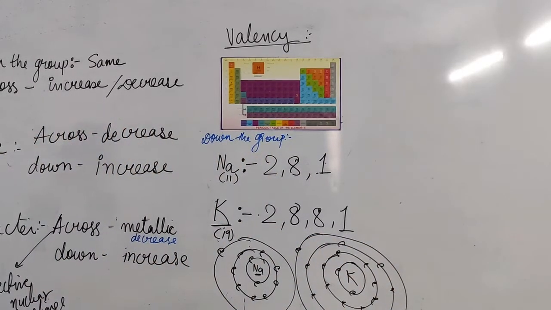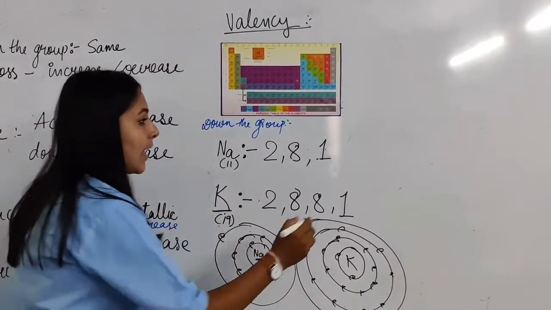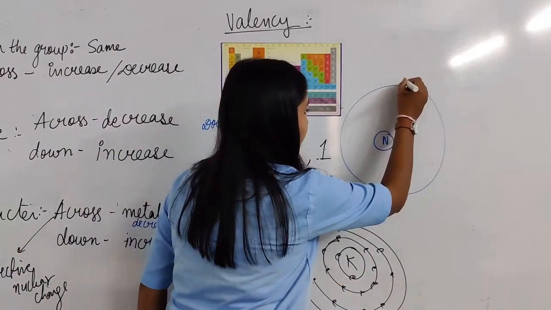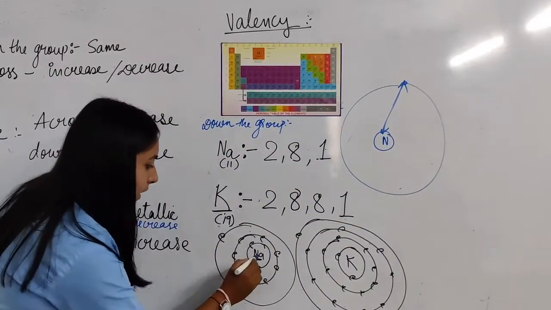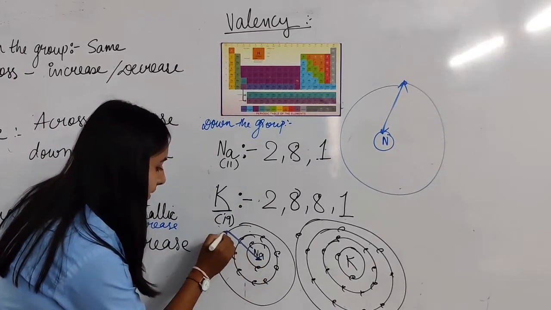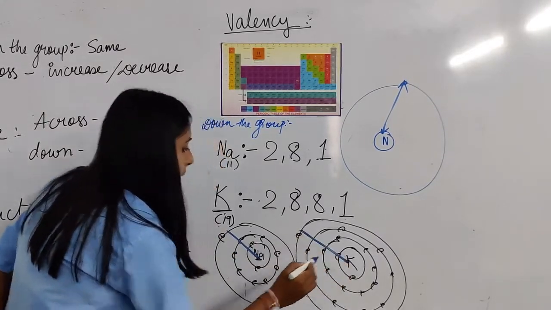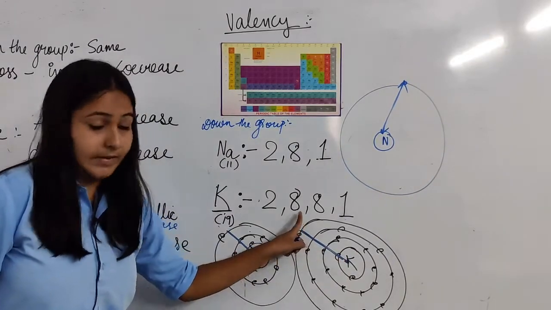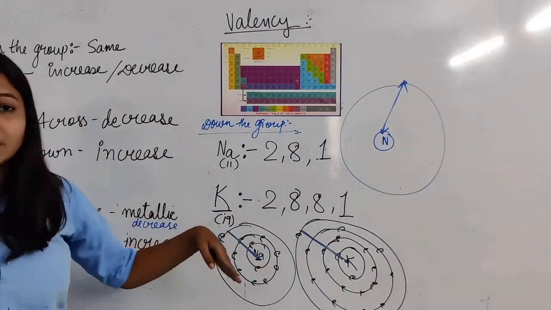Now how can you define atomic size? Atomic size is the distance between the nucleus and the outermost shell. Over here the distance is increasing because the number of shells is increasing, so obviously the distance is also increasing. So down the group, the atomic size will increase.